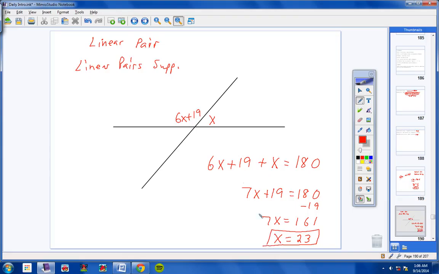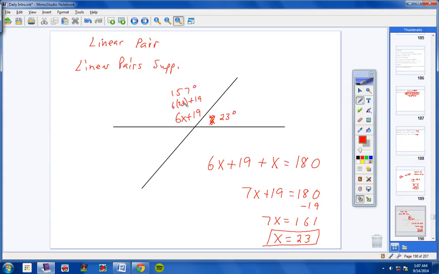Now, what if I asked you to find the measurement of the angle? Well, put a 23 in for x. So this angle would be 23 degrees. And then for this x, put a 23. So it's 6 times 23 plus 19. And 6 times 23 would be 138. And 138 plus 19 would be 157. So this angle over here is 157.